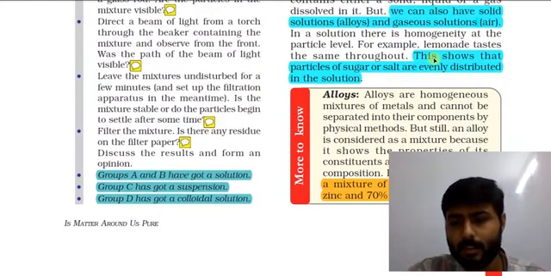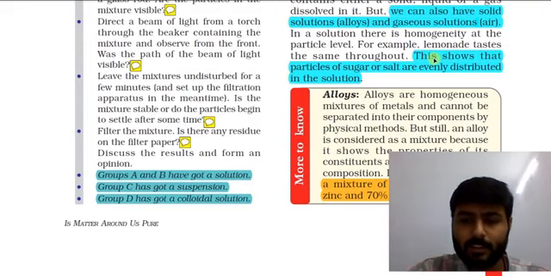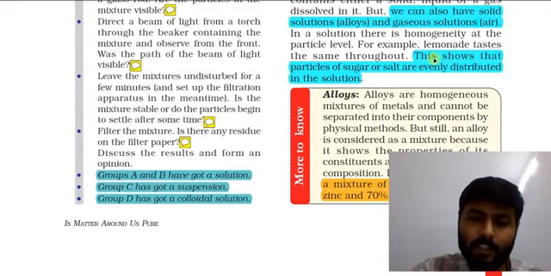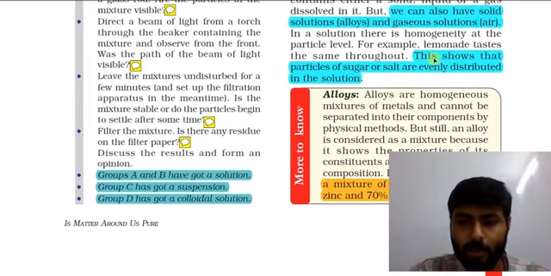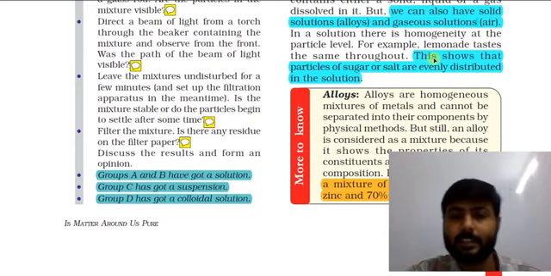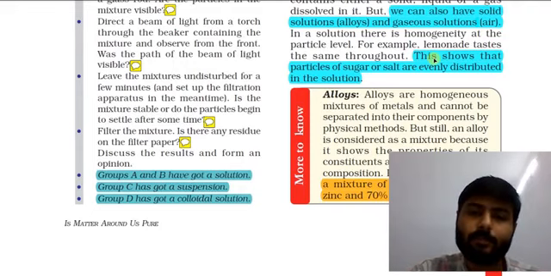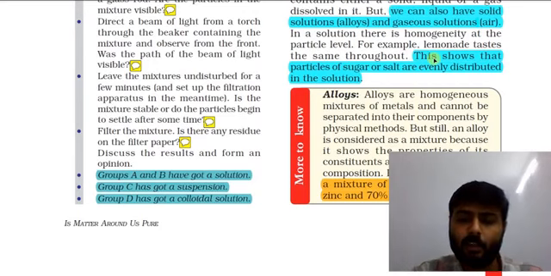But here, in the example of brass, we cannot call the alloy a solution because we have already seen the reason. Brass is a mixture of approximately 30% zinc and 70% copper. So brass is an alloy of zinc and copper.